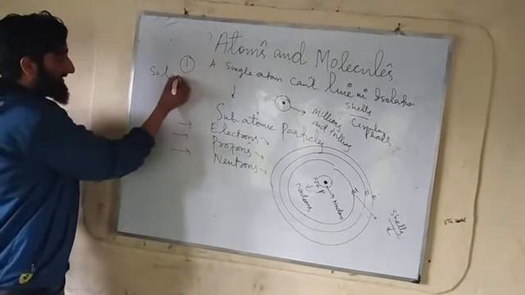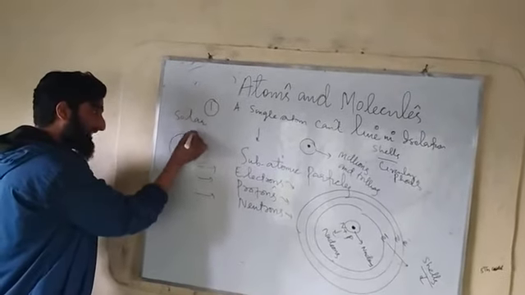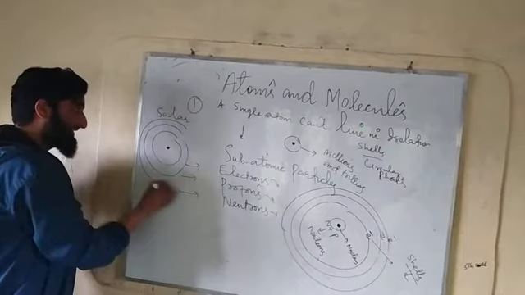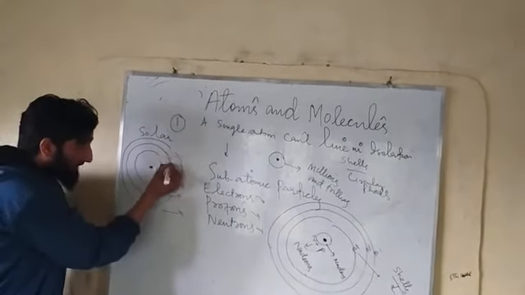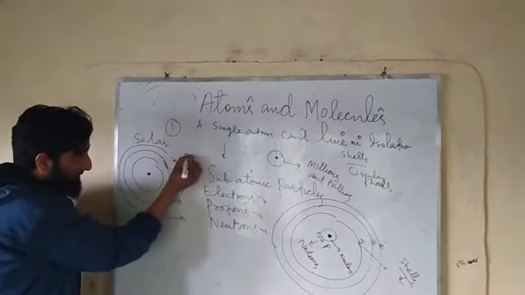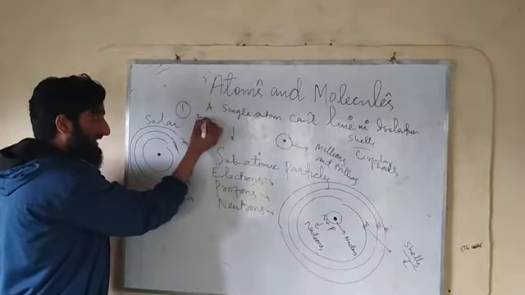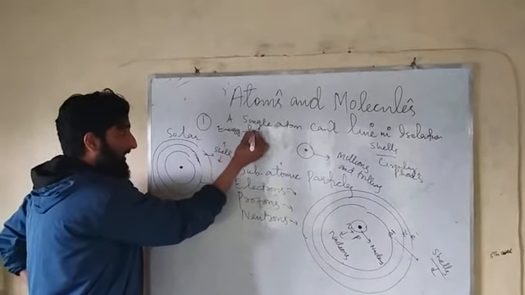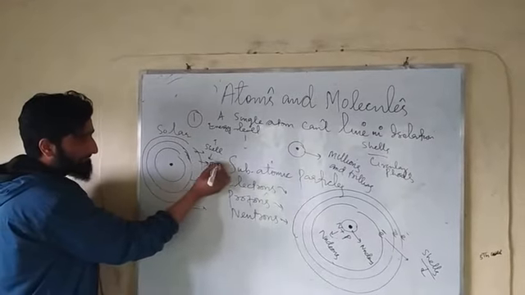In the solar system, the sun is at the center, and all the planets revolve around the sun in fixed orbits or shells. This shell is also called an energy level, and this is also called an orbit.